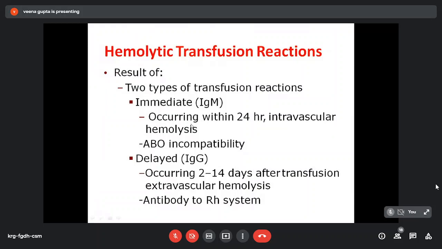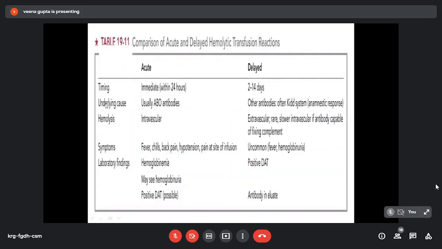This occurs within 24 hours and there is intravascular hemolysis. It is basically due to ABO incompatibility. Second is the delayed type, which is IgG mediated, occurring 2 to 14 days after transfusion. Here there is more extravascular hemolysis and this is usually due to antibodies to the Rh system.